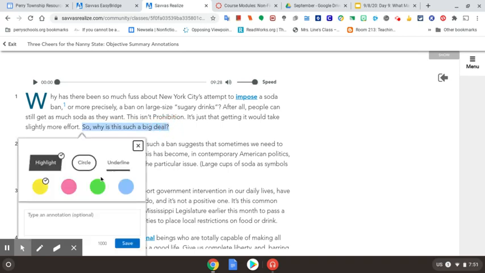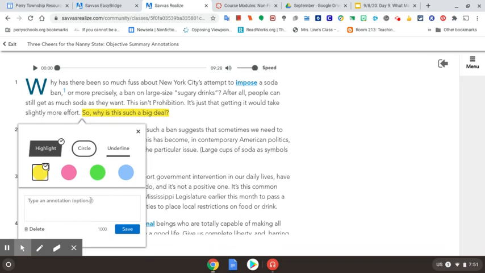So this one I'm going to annotate. So I'm going to highlight that in yellow. And my annotation mark down here is that this is stating her claim. Okay. So our author, Conley, believes that putting a ban on soda, on large sized, is not a problem.